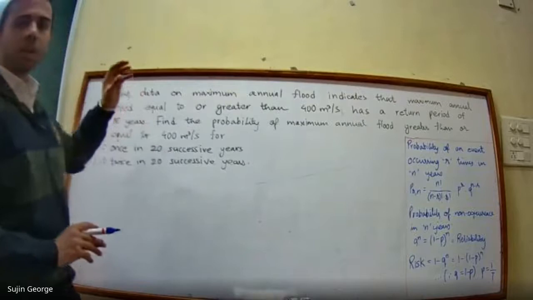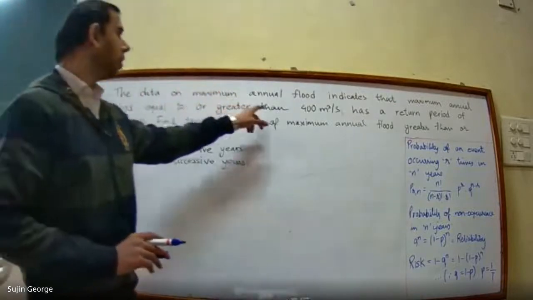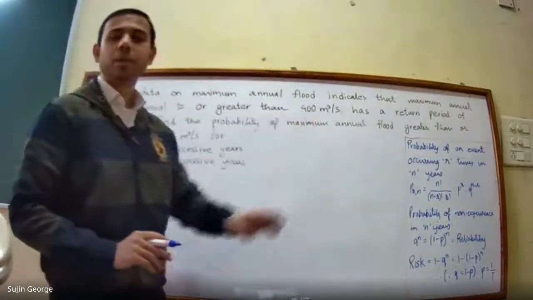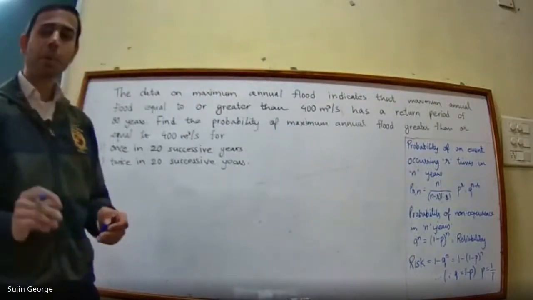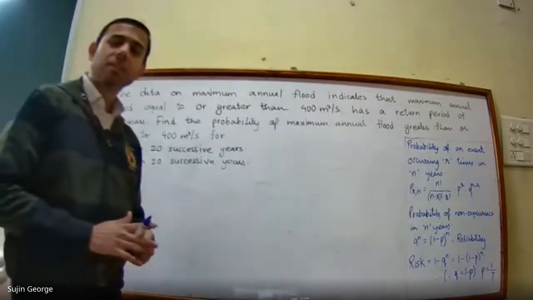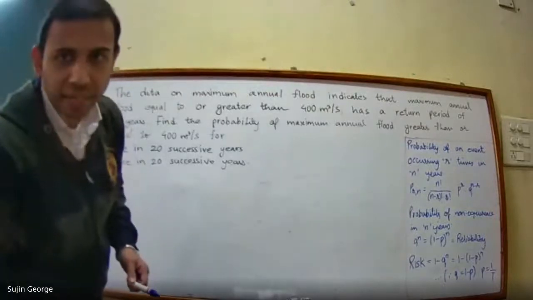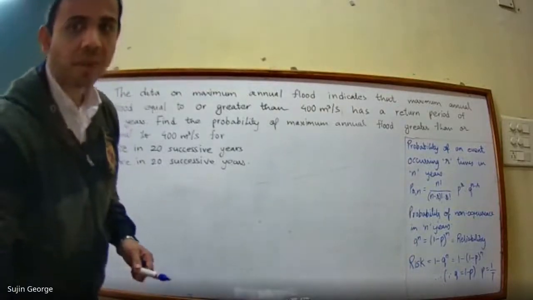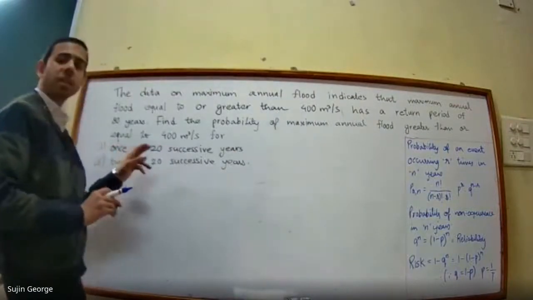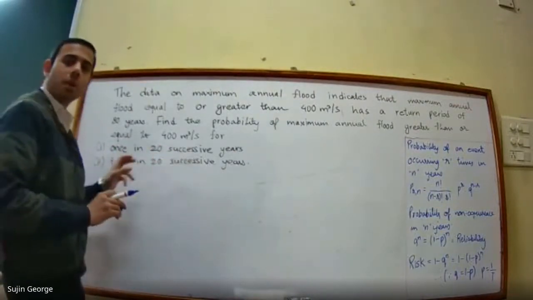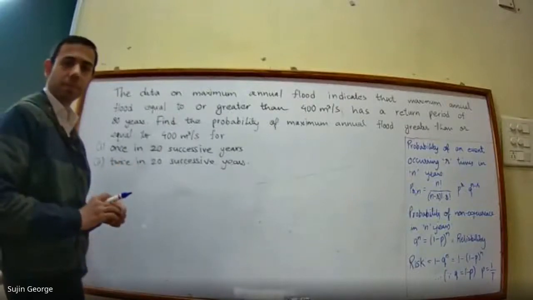There was a maximum annual flood of 400 meter cube per second. So you have to find the probability that this maximum annual flood, greater than or equal to 400 meter cube per second, will occur once in 20 successive years or twice in 20 successive years.